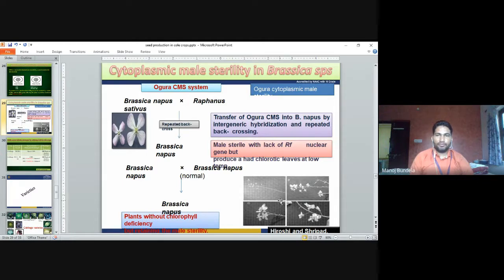Male sterile with lack of the Rf nuclear gene, but it produces chlorotic leaves at low temperature. So normally the Rf gene we have to use in Brassica napus. Normally when we grow it, the Brassica napus will be a plant without chlorophyll deficiency but retain the male sterility. Means the chlorophyll is not there. So if it grows, white color flowers will develop. The chlorophyll is not there in this white color, but the plant will remain male sterile.